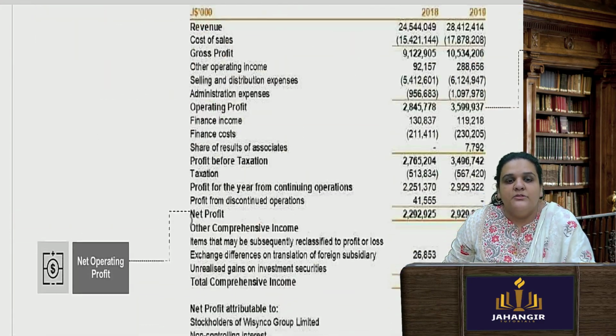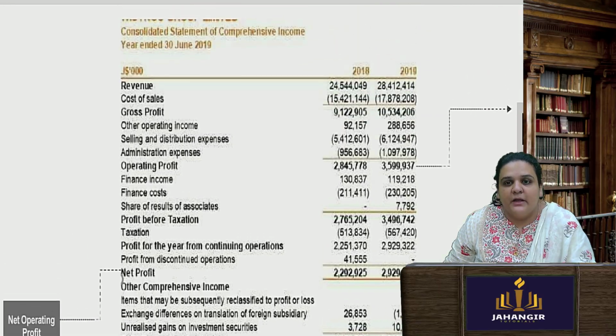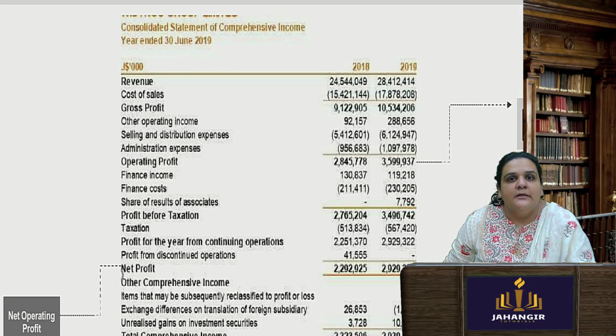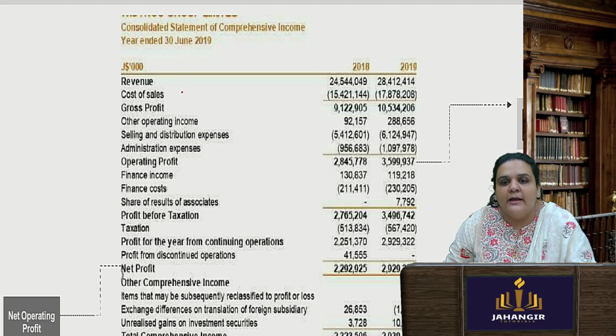Okay, so now see this income statement again in a comparative format. As a shareholder or as an investor, I would like to see that revenue has actually increased. Good. Cost of sales increased proportionately, the direct expense to generate this particular revenue. Gross profit is one of the most important figures, because from the gross profit all these operating expenses are deducted.